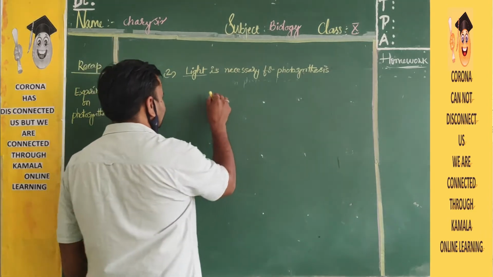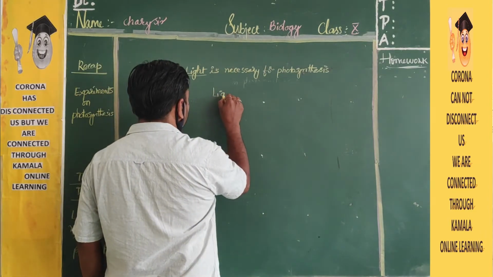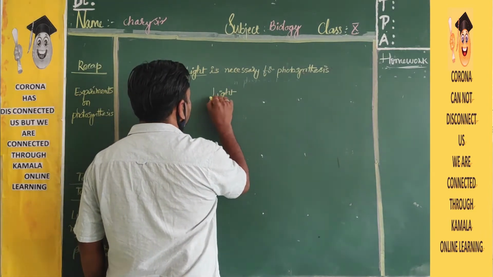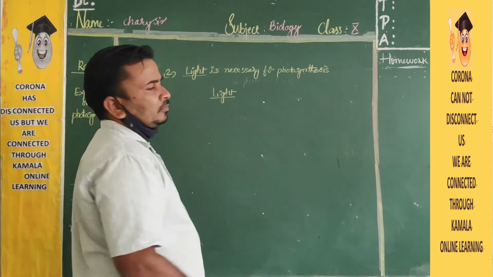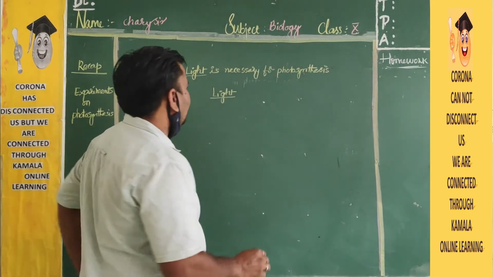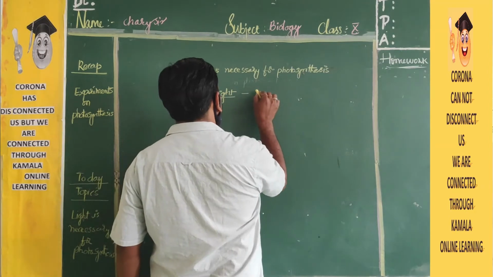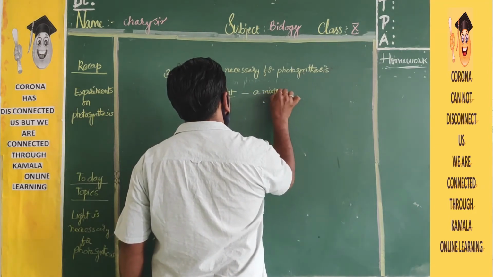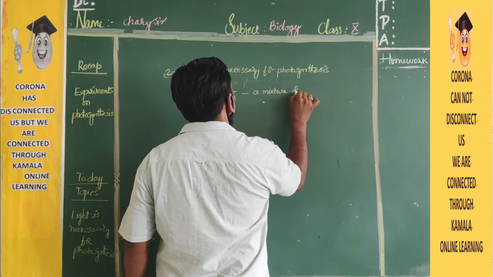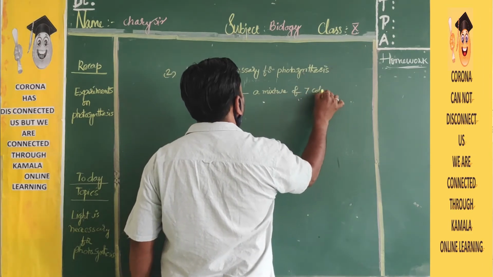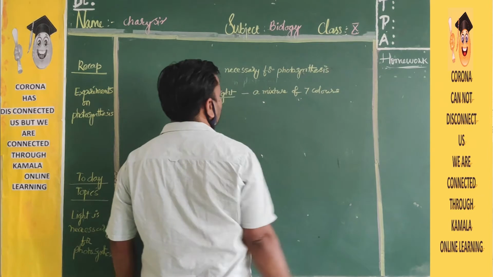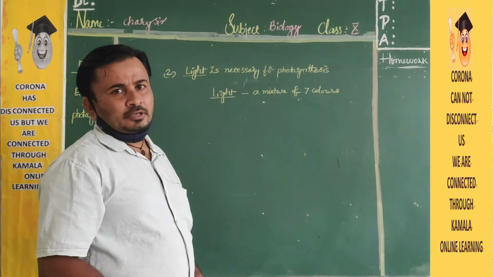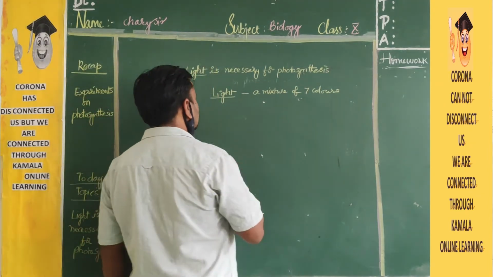What is the meaning of light? Light is nothing but a mixture of 7 colors. Already you know mixture from physics.